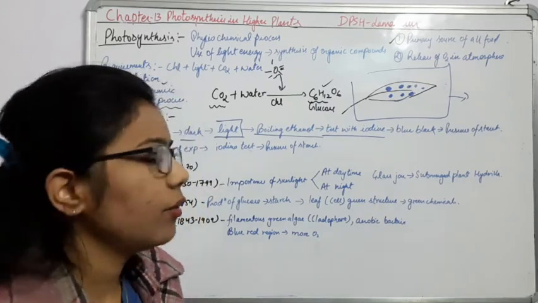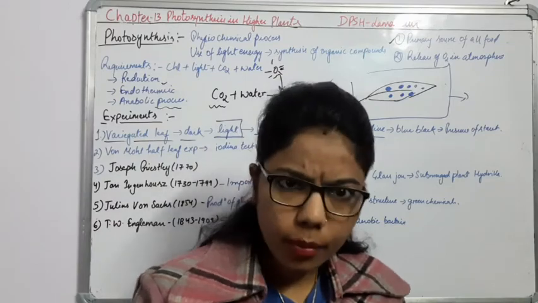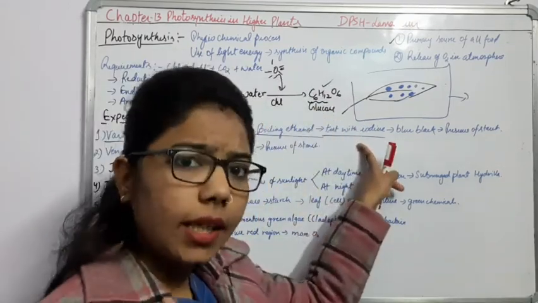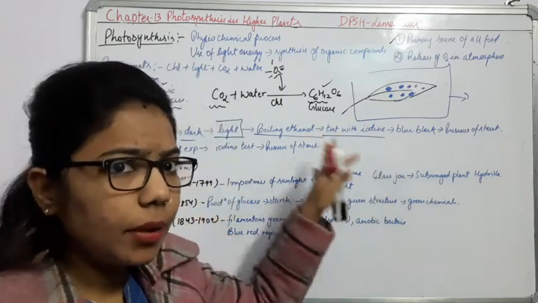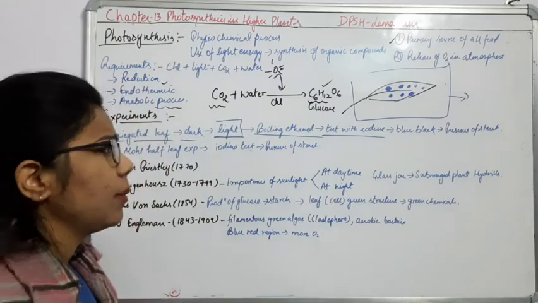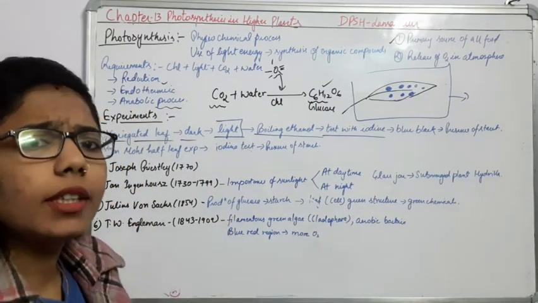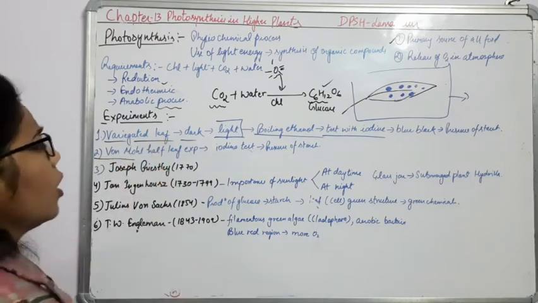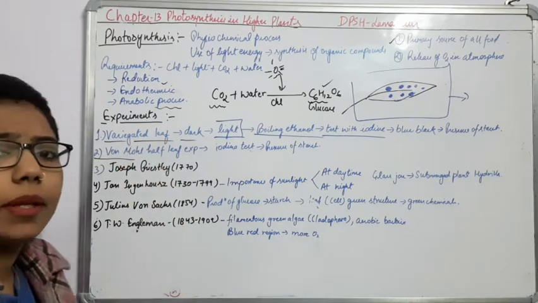So as I already taught you, two things are important. What we will notice is the presence of starch. Here we can see, yes, the starch is present. It means that photosynthesis must be there, right? So the first experiment is very simple, and we have already done this. Now comes the other experiment, the von Mohl half leaf experiment.